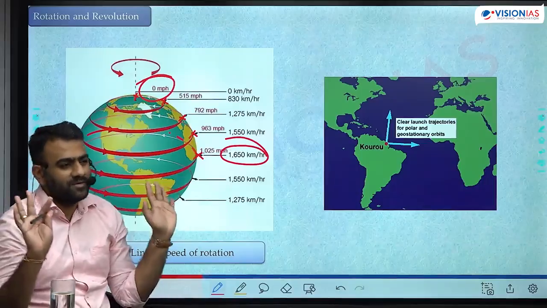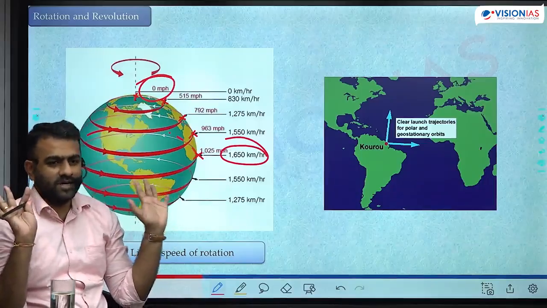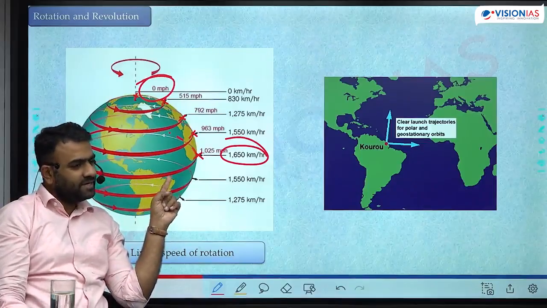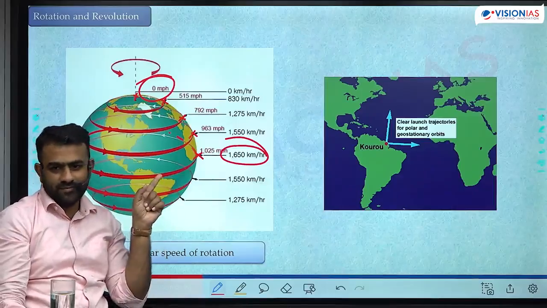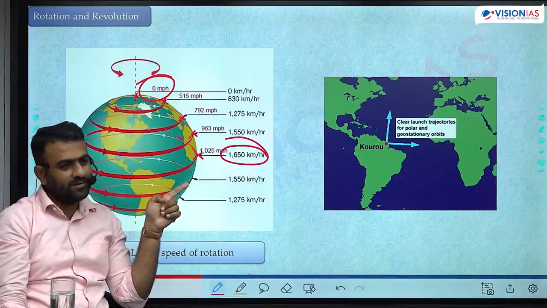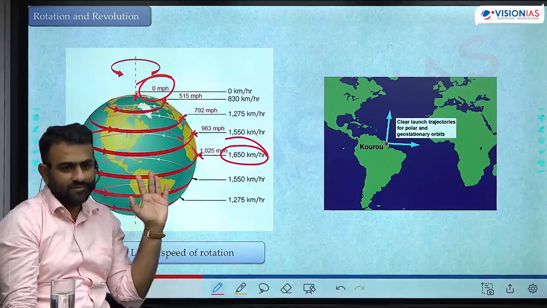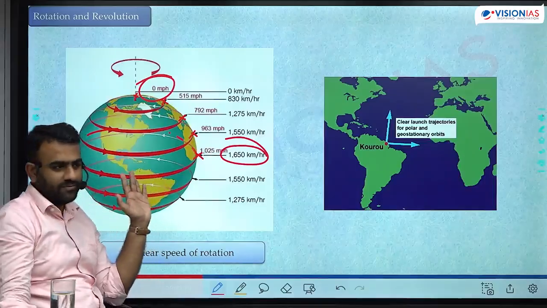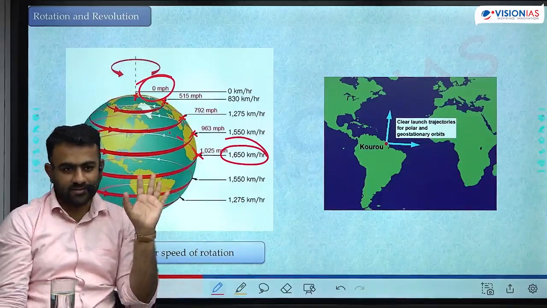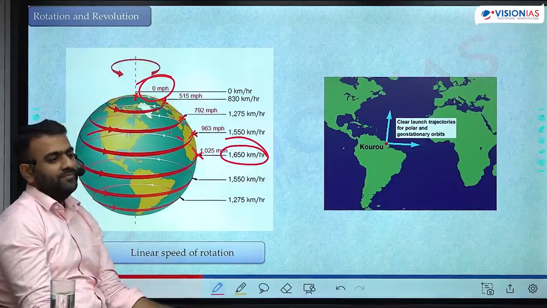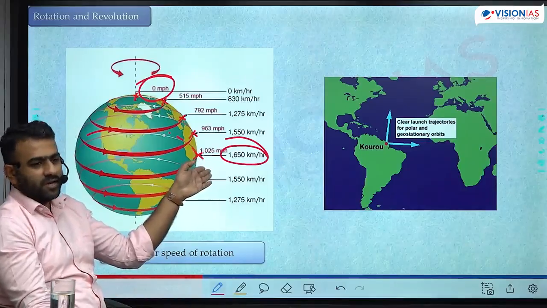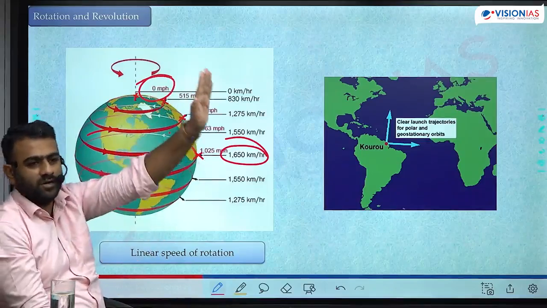Gravity is the same everywhere, but near to the equator there is an initial momentum. Near to the poles there is no momentum. Near to the equator, there is a very high momentum. That initial thrust, initial push is there. If you overcome gravity here, your initial momentum will throw you into the space already.